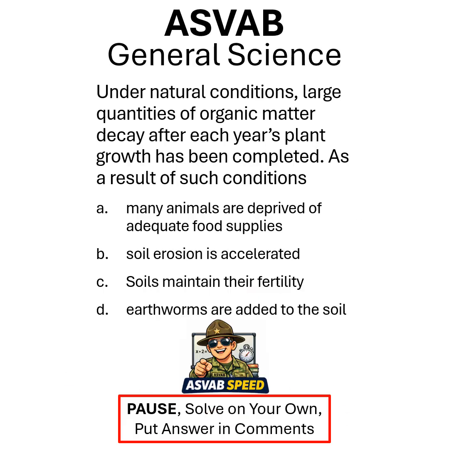Let's begin. General science. Under natural conditions, large quantities of organic matter decay after each year's plant growth has been completed. As a result of such conditions, remember, pause, solve on your own, put answer in comments. Let's begin.